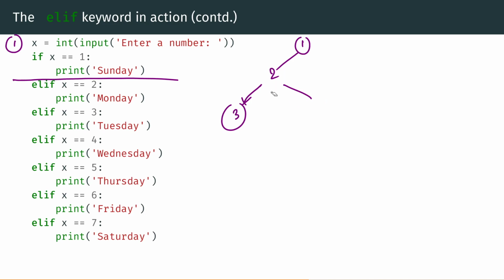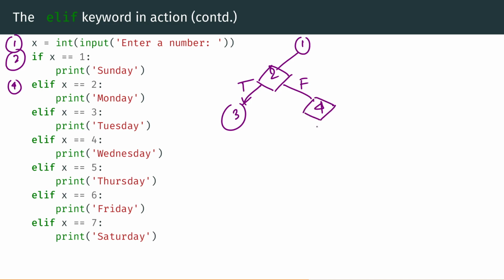This is a diamond. If this is true, or if this is false, if line 2 is false, you go to line 4. In line 4 you make another decision.